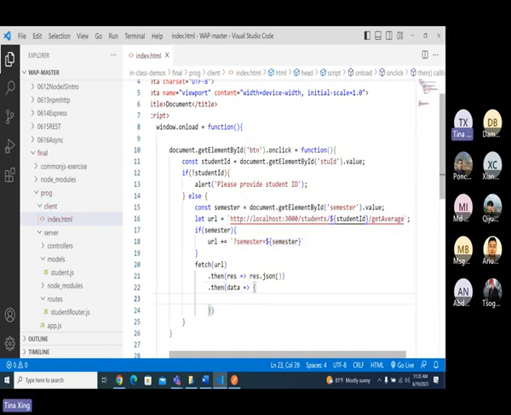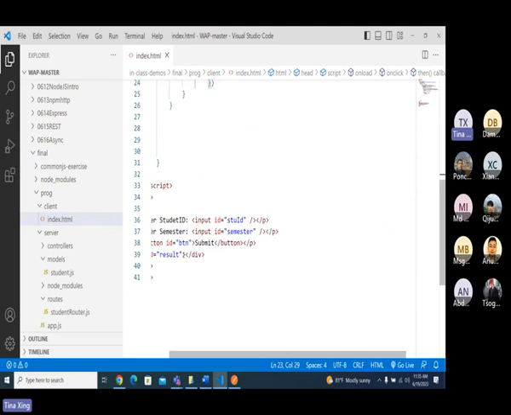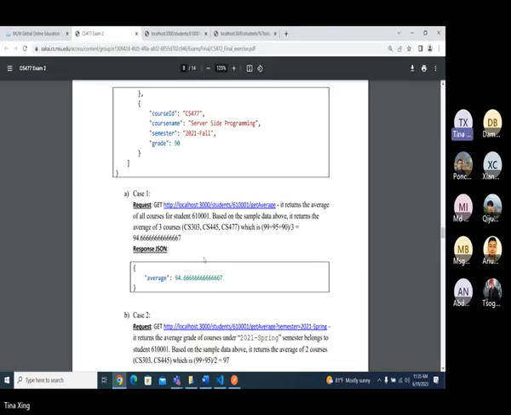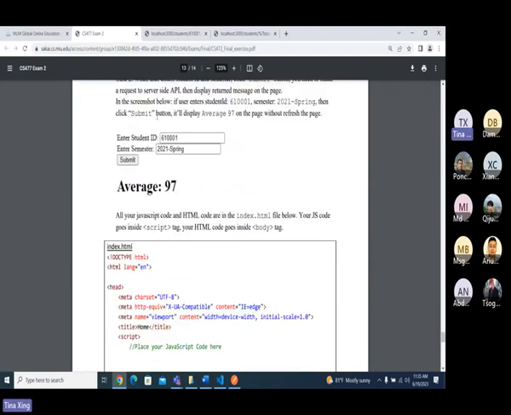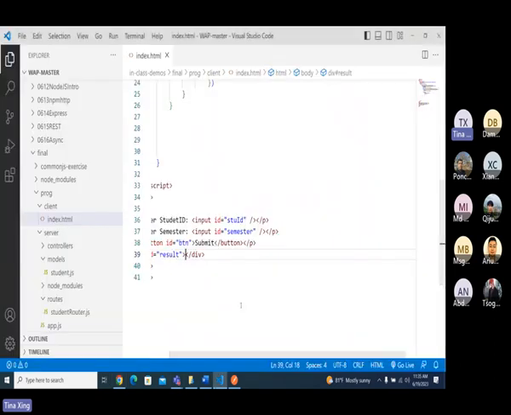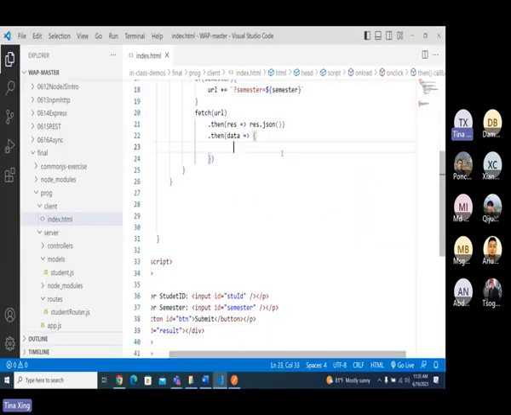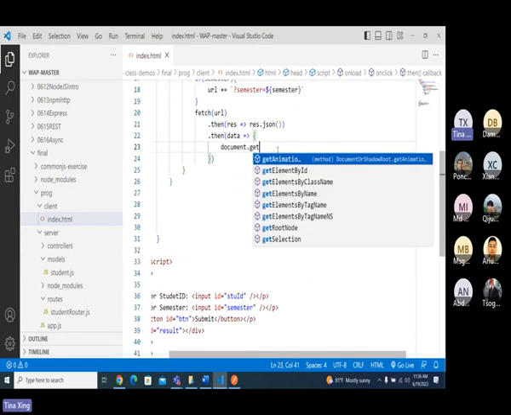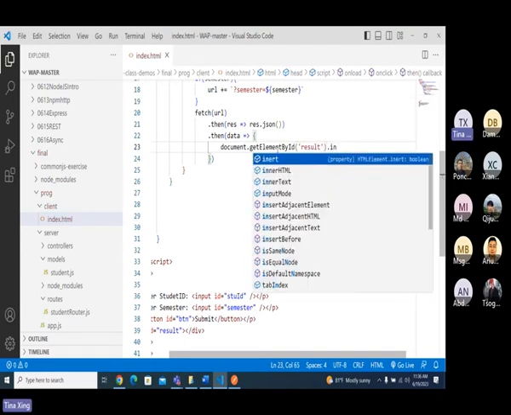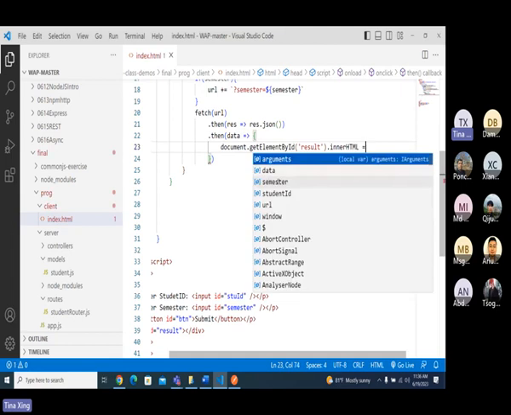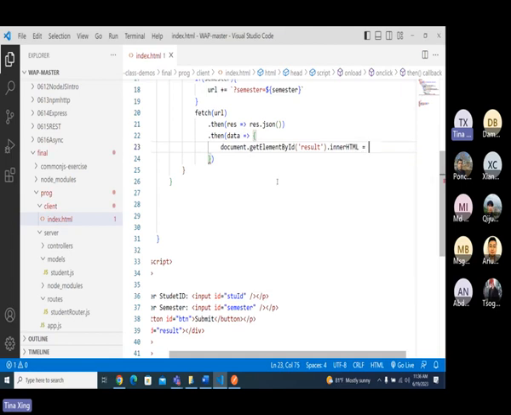When we get data, you have to put the average here, which looks like this way. No need to do any style, even though it's large. So I have document dot getElementById result dot innerHTML equals here.